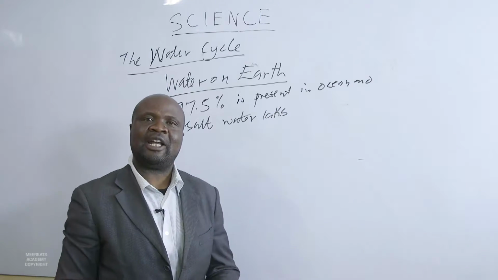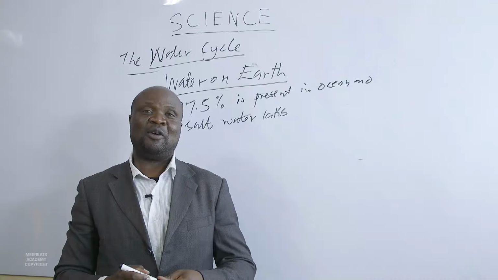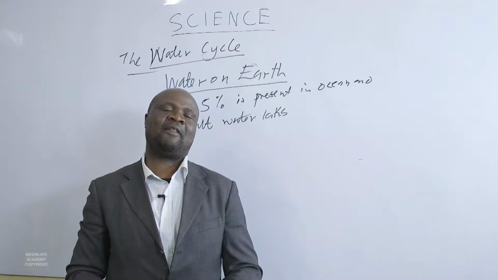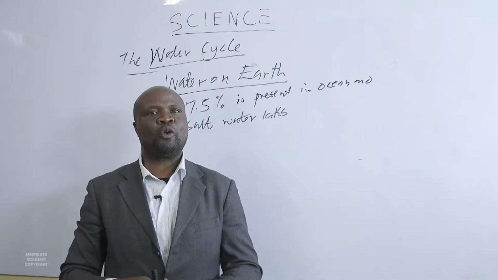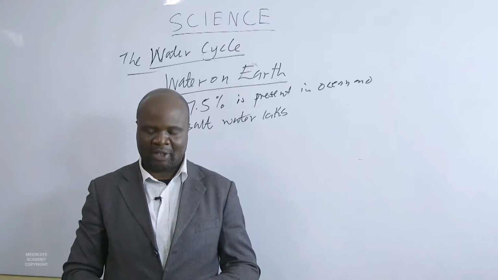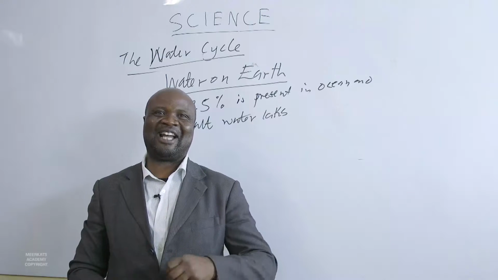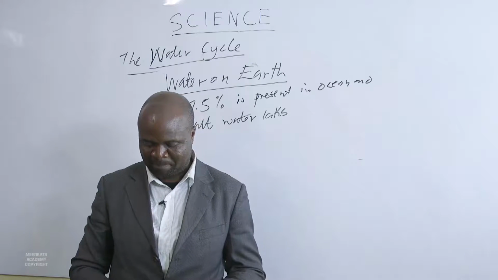If 97.5% of the water present on earth is salty, then what about fresh water? What percentage are we remaining with as fresh water?